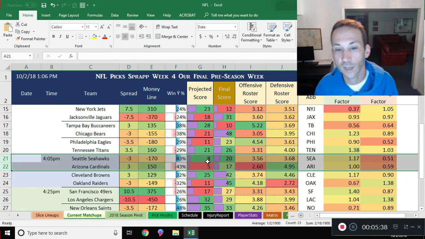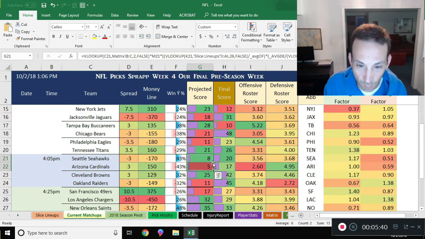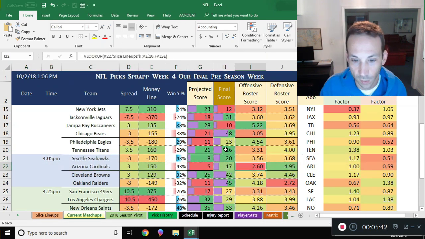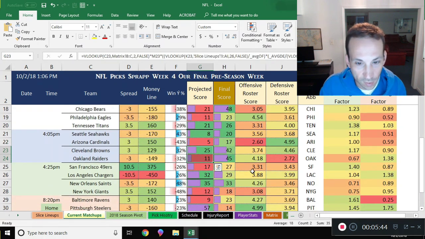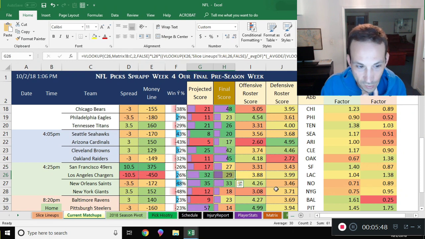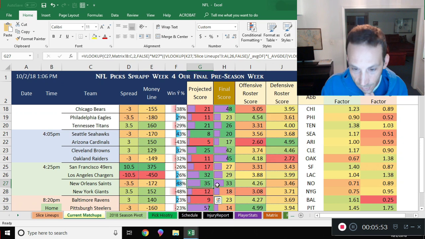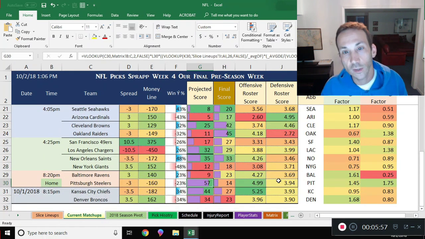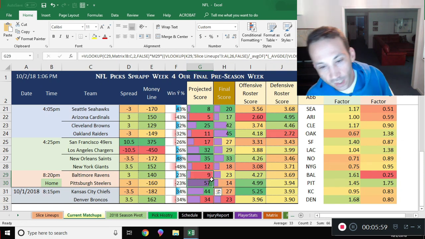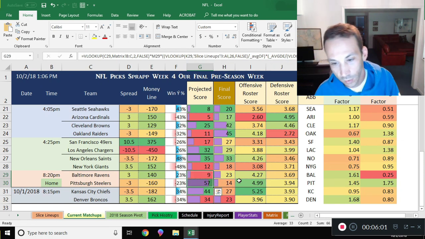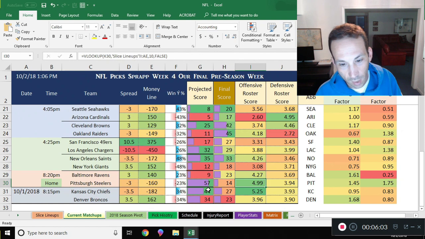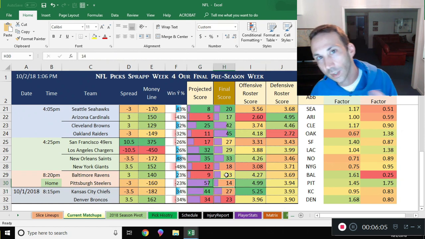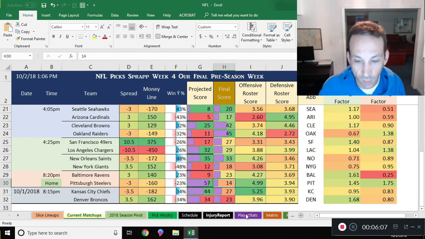Yep, see, your Seattle score would have been 8-5 if we adjusted appropriately. So Seattle would still have been predicted to win. So that's good. Cleveland and the Raiders, we still would have had Cleveland. That's pretty interesting, and better pick on the Chargers and Niners score. Likes the Saints almost perfectly. That's great. Would have liked the Steelers huge at home over the Ravens. So here's one where we would have lost doing it this way, and it's still like the Chiefs. So there's some give and take, but I definitely like what it's doing.